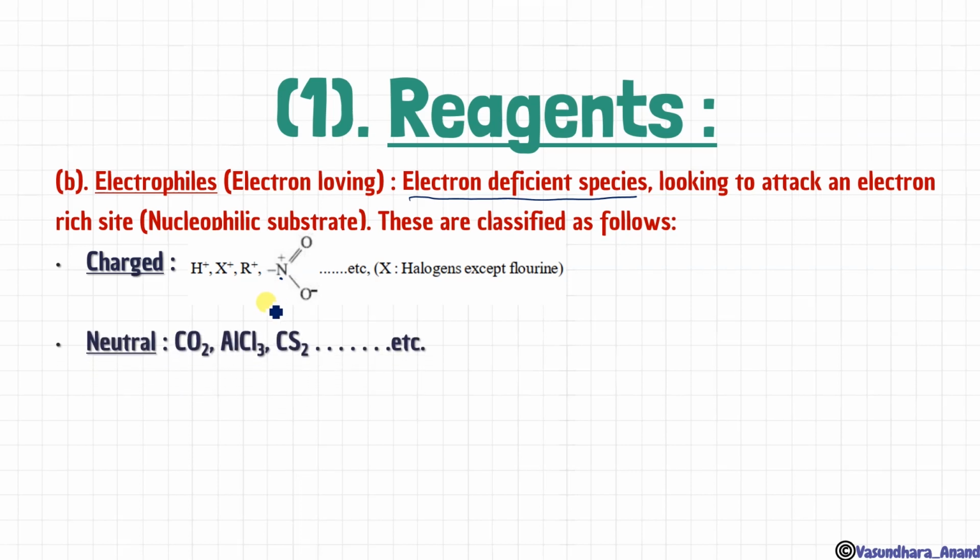Similarly, neutral ones like CO2, AlCl3, CS2, etc. They are called neutral electrophiles. That means they will attack on the C minus. We can see that the substrate will have a minus charge, and only then will this electrophile attack.